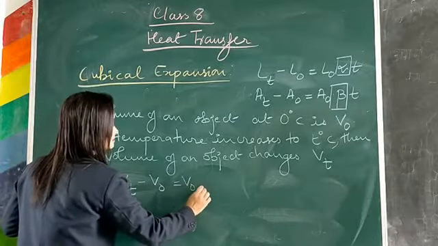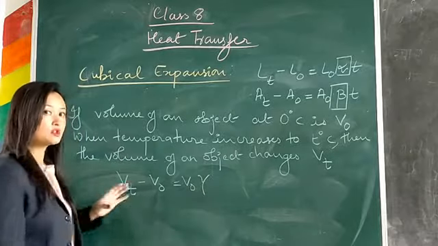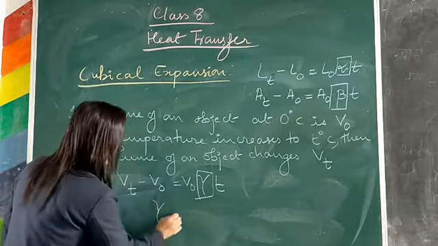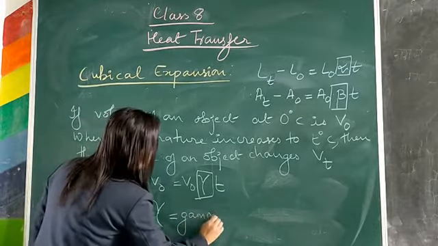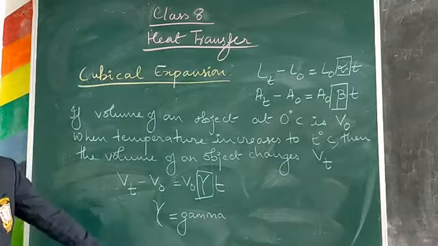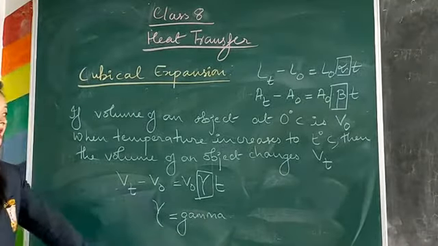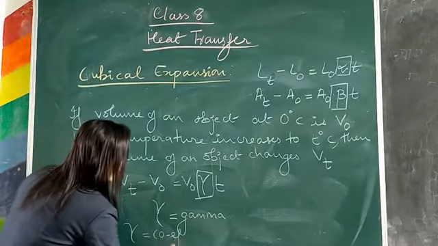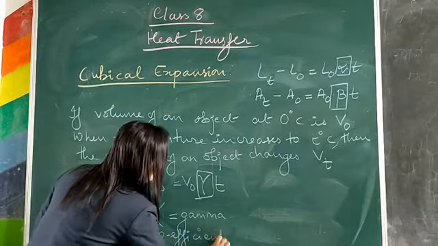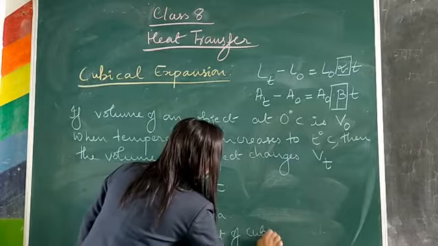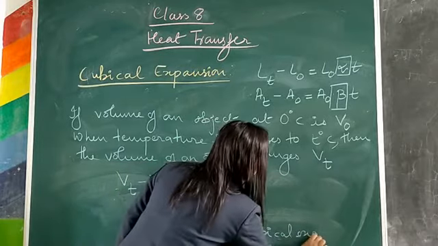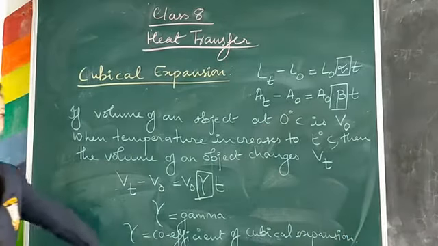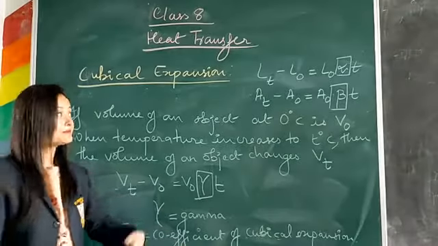which is equal to your initial volume V0, and then this one, which looks like y, is not your y. What is this? This is called gamma. It's another Greek symbol, gamma. And what does gamma represent here? Gamma represents the coefficient of cubical expansion.